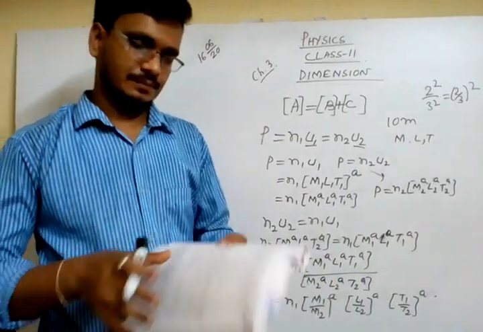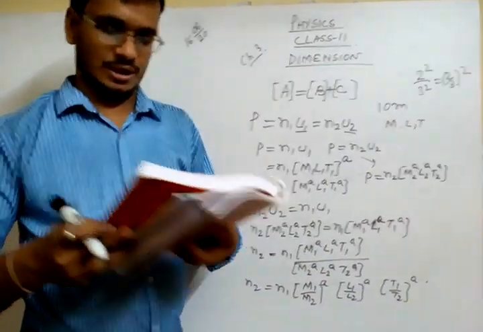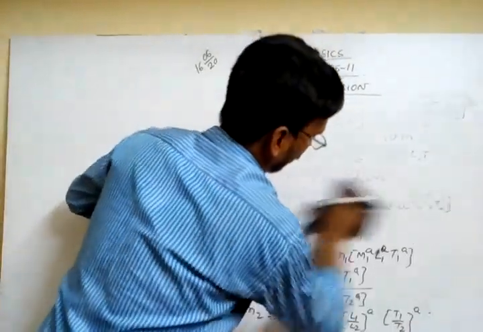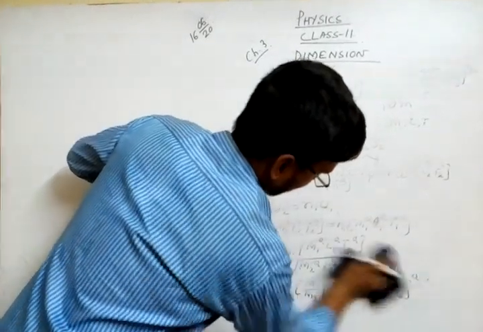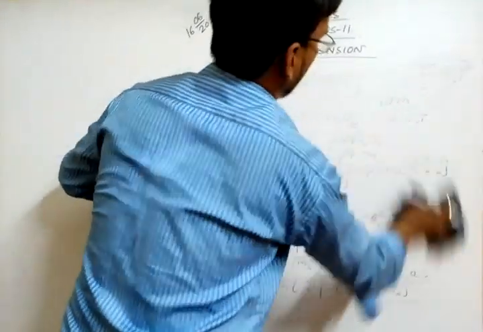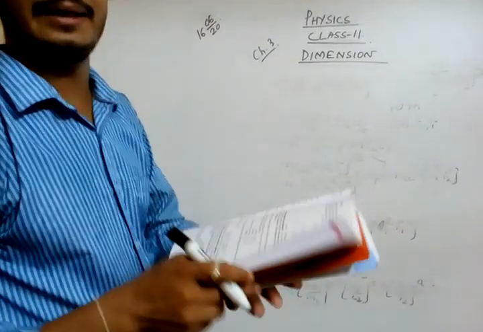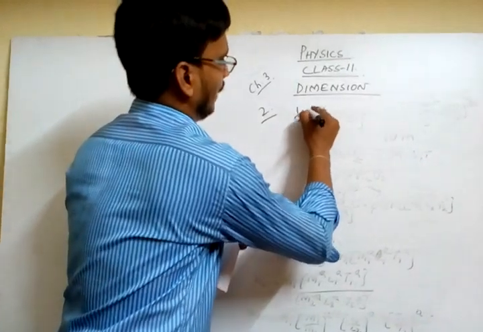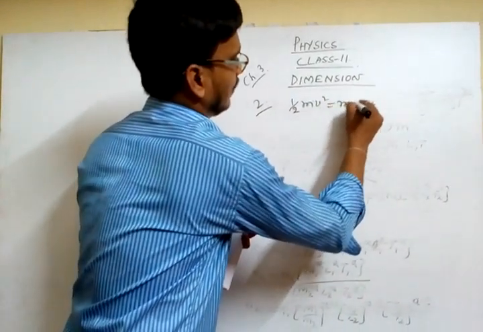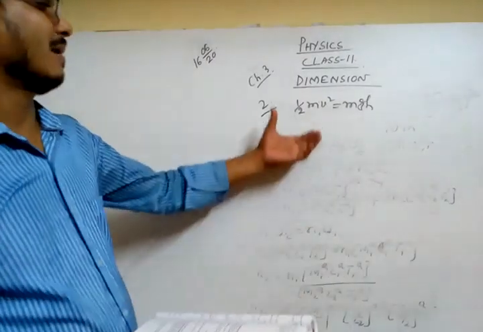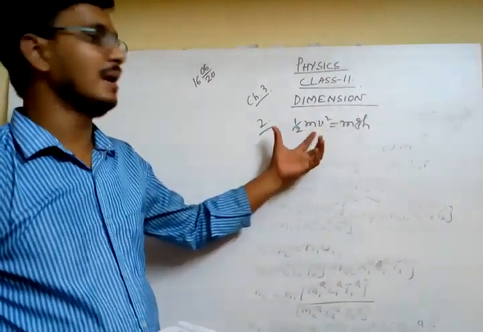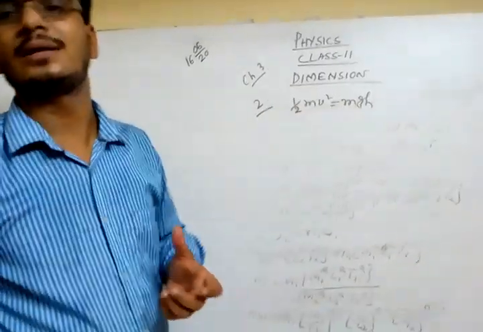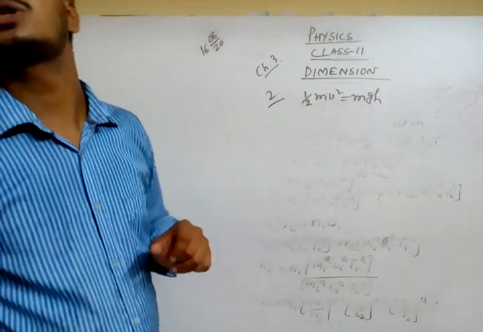Second point, to check the correctness of the equations. Any equation I am writing, after that I will look whether the unit is being saved or not. This is mentioned in the second point. So for any equation I am writing here, for example, kinetic energy is equal to potential energy, that is mentioned. That means half mv square equal to mgh. What do I have to look at? I have to check whether the dimension of the left hand side and the dimension of the right hand side are the same or not. If it is the same, then dimensionally the formula is correct. If it is not, then dimensionally the formula is wrong.